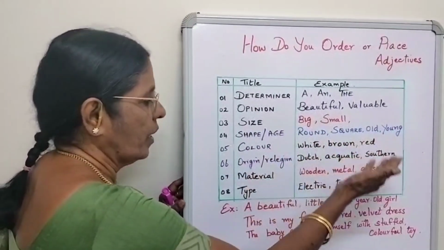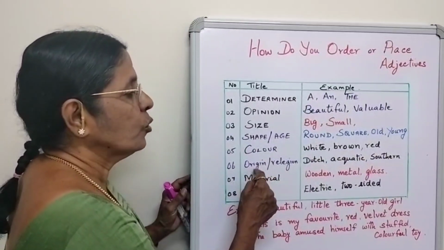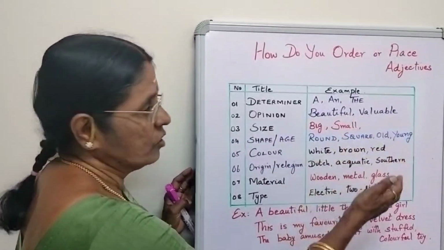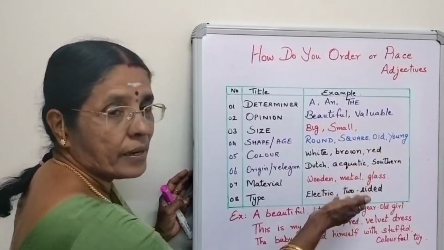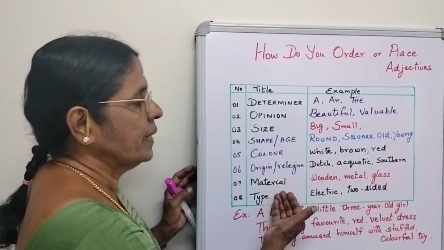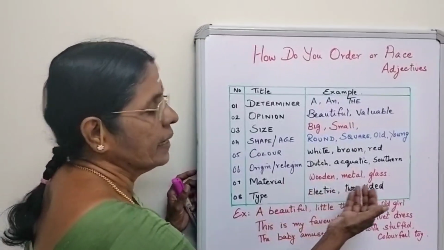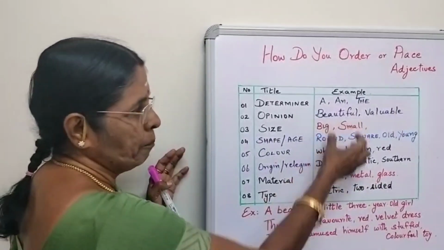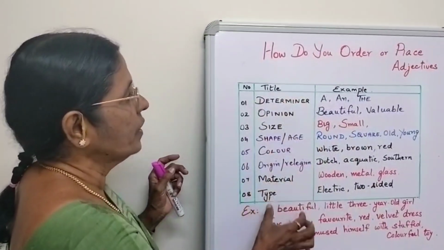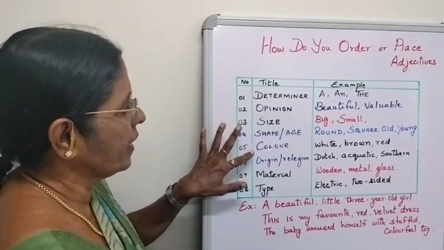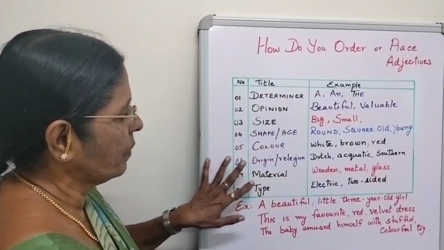White, brown or red. Then you have to say to which origin or religion it belongs. Is it Dutch or southern, or is it an aquatic being? Then the material. Is it wooden or metal or glass? Finally the type, electric or two-sided. Just examples I have given. But this is the order you have to follow. Determiner, opinion, size, shape or age, color, origin or religion, material, type.